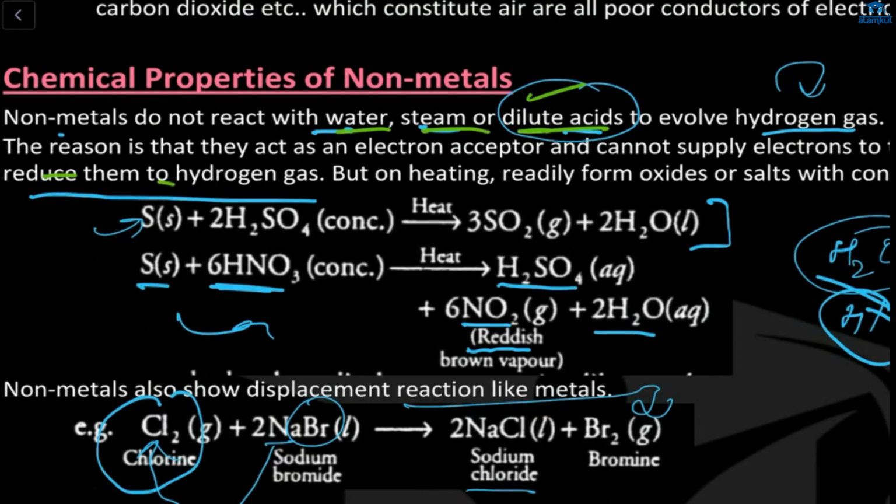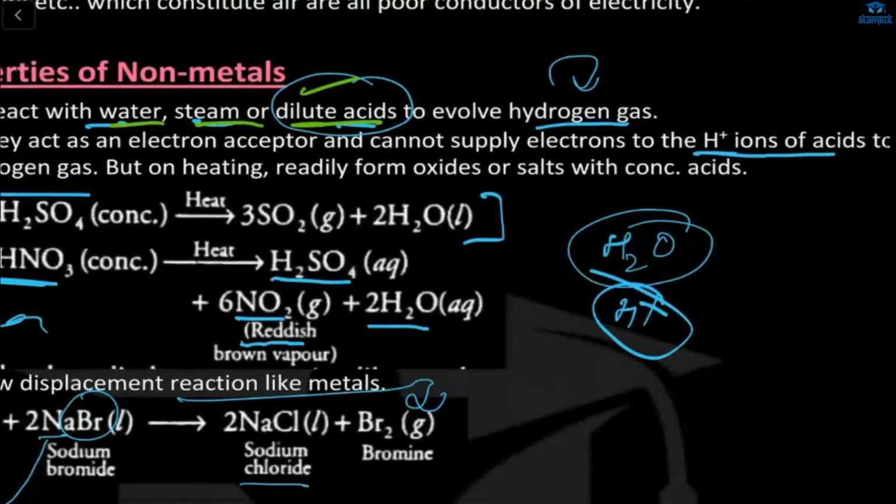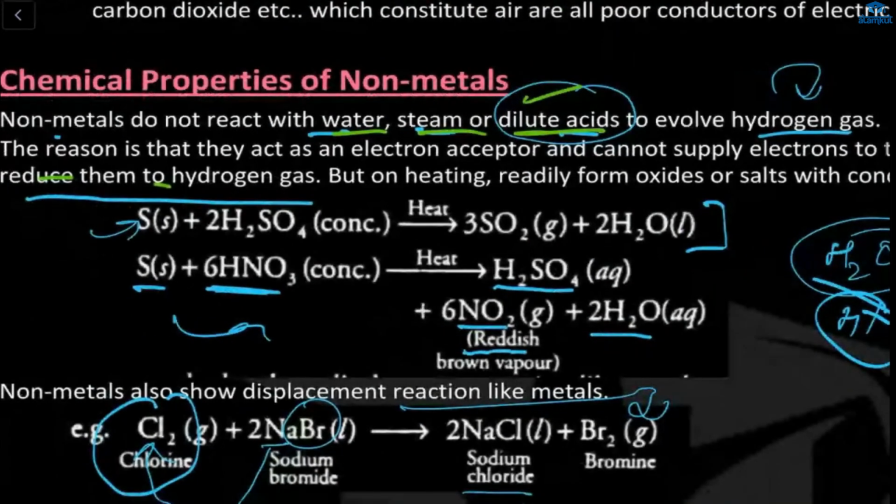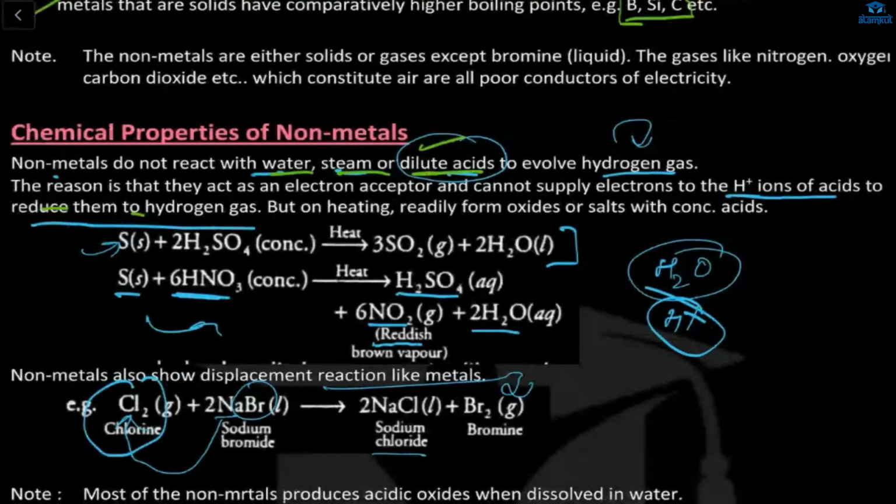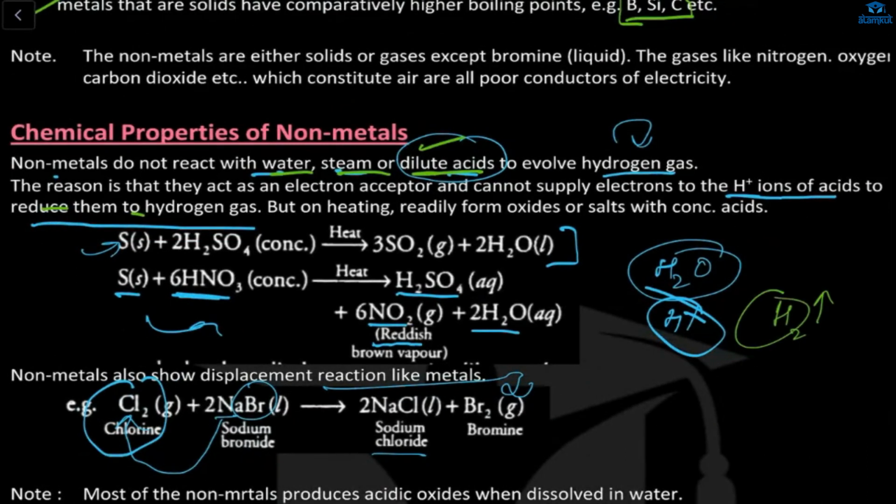The reason is that they act as electron acceptors and cannot supply electrons to the H+ ions of acids to reduce them to hydrogen gas. What is the reason? They cannot supply the H+ ions. If they do not supply any of the ions, then what will happen? Hydrogen gas will not evolve. That's why this non-metal category will not evolve hydrogen gas. But on heating, they readily form oxides or salts with concentrated acids.